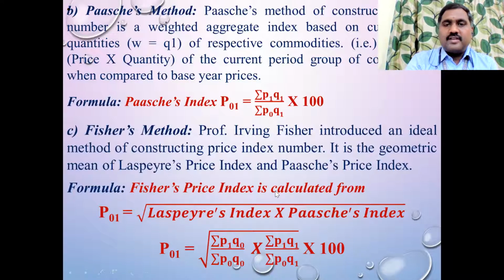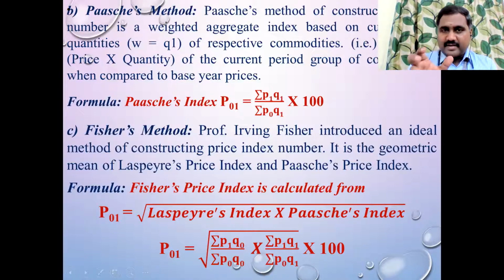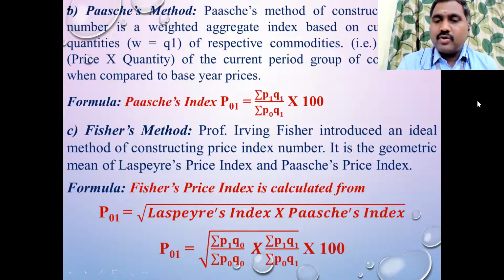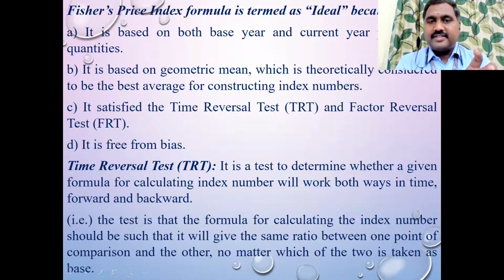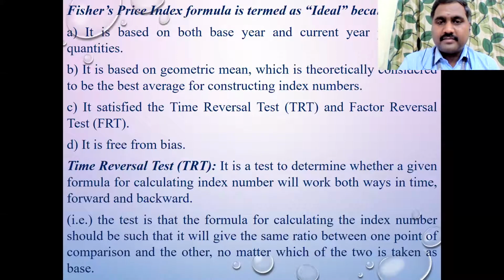You copied all these three formulas, right? Under the weighted aggregate method, we have three methods: Laspeyres, Paasche, and Fisher. Now I will go directly to the problem slide. Under Fisher, we have two things: the time reversal test and the factor reversal test. I will show you that later.